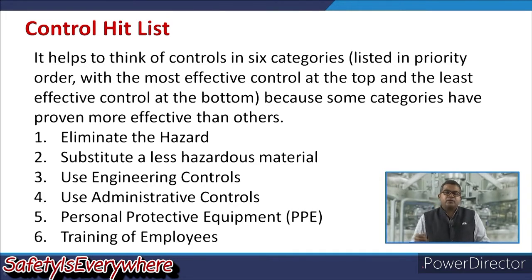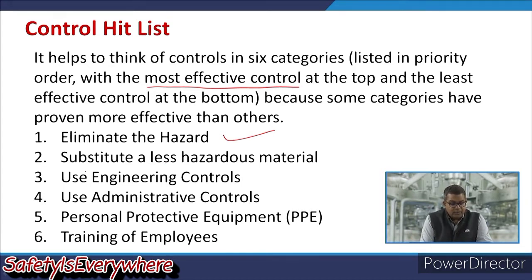So, let us have a look at the control hit list. It helps to think of control in 6 different categories. They are listed in priority order, with the most effective control at the top and the least effective control at the bottom, because some categories have proven more effective than others. The first is elimination of the hazard. This is the most effective control, but you can't eliminate all hazards at the workplace, so you can minimize those hazards.